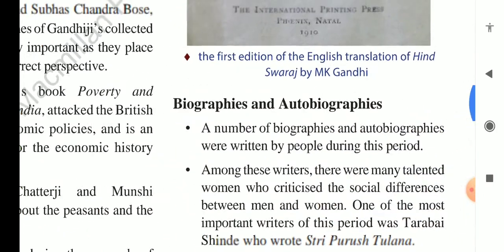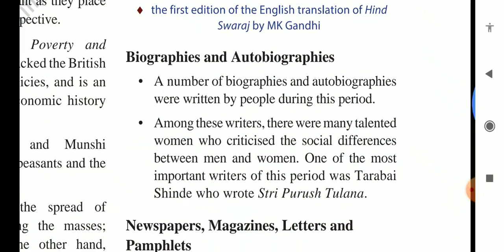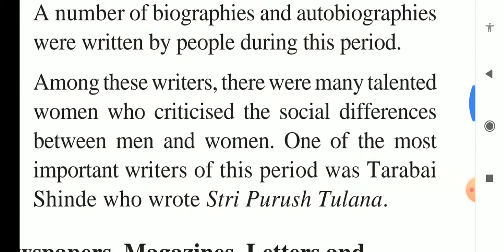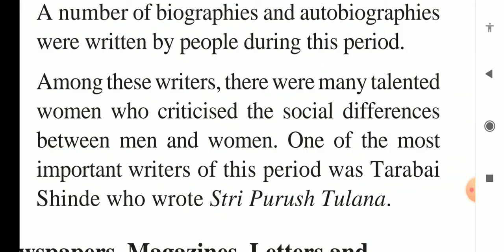Next is biographies and autobiographies. As you know, biography and autobiography mean writing the facts about one's self. A number of biographies and autobiographies were written by people during this period. Among these writers, there were many talented women who criticized the social differences between men and women.